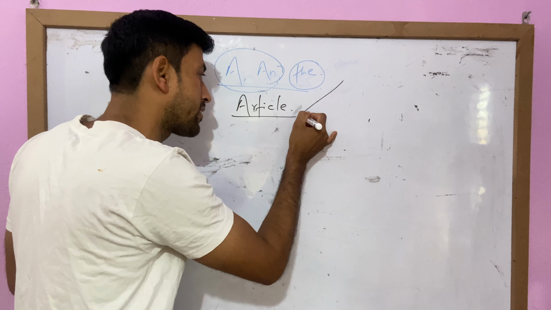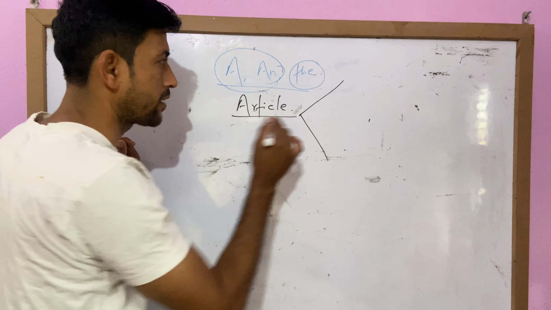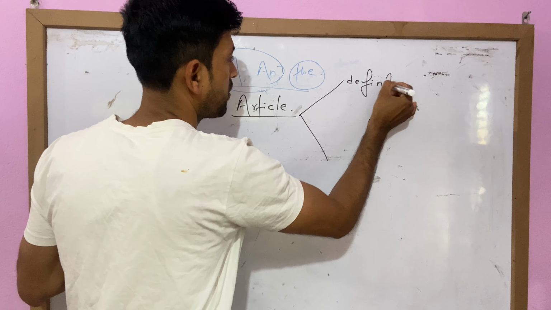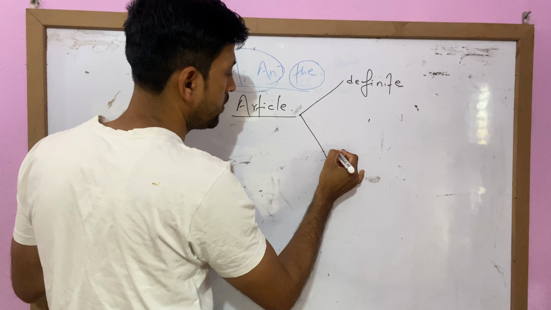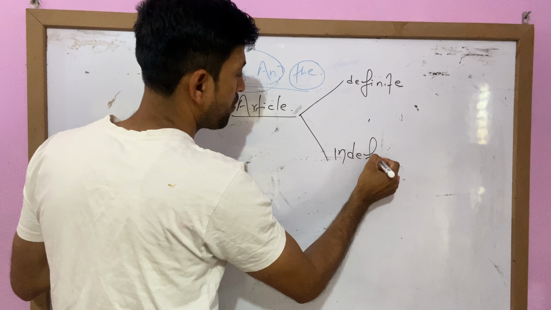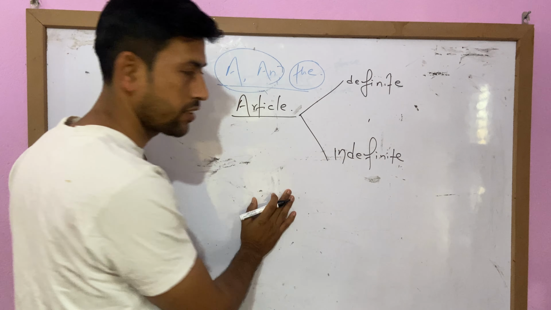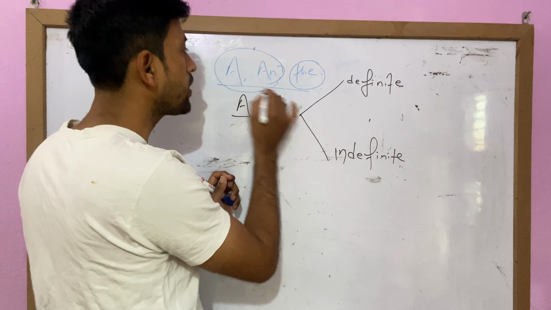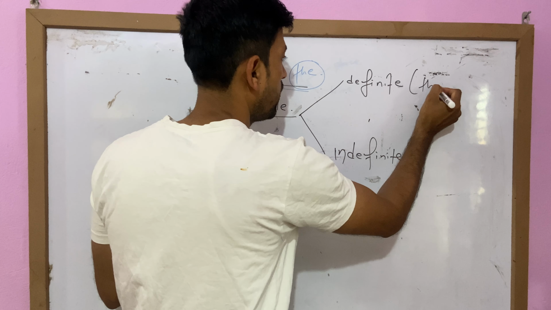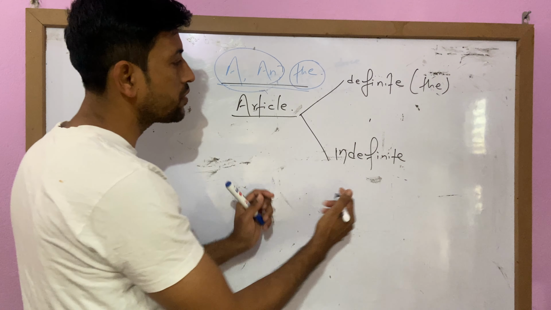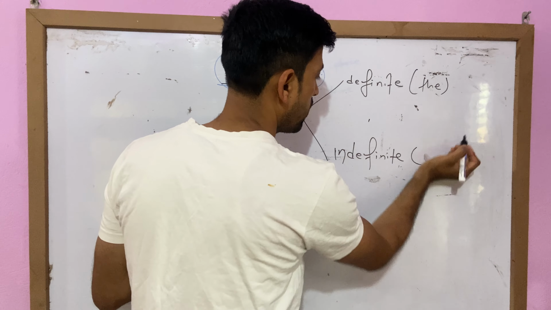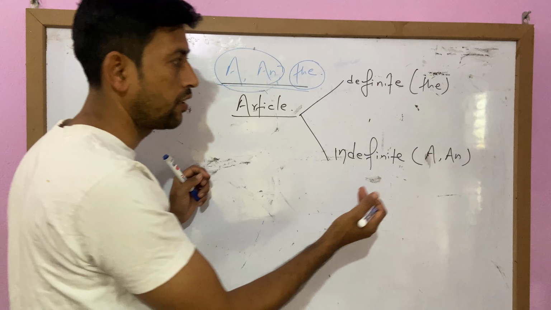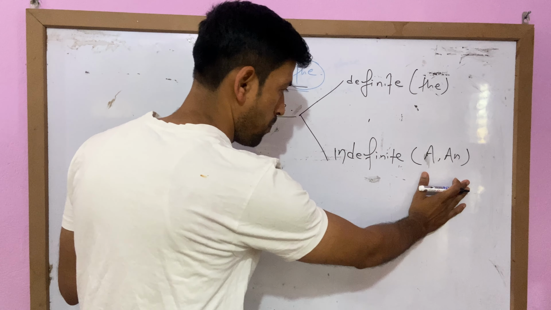There are two types of article. One is definite article, another is indefinite article. Definite article is the, and indefinite article is a or an.